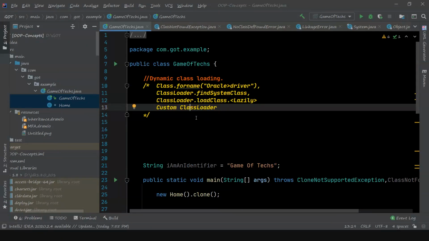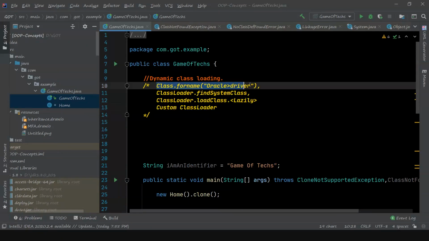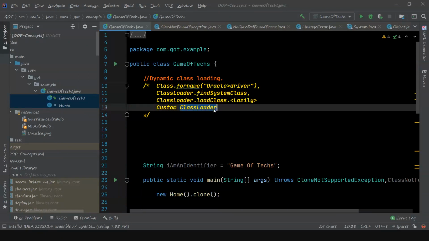There are certain scenarios like this: Class.forName is capable of loading classes from your class path, or from your system. But in certain cases you may have to fetch the class from a network device, or through the internet, or through some other protocol. In that kind of scenario, you can use a custom class loader for loading the class.